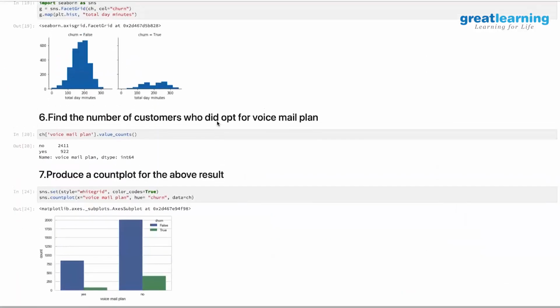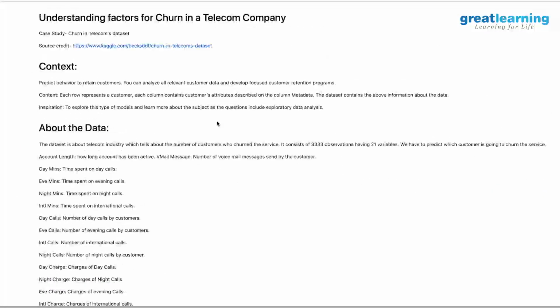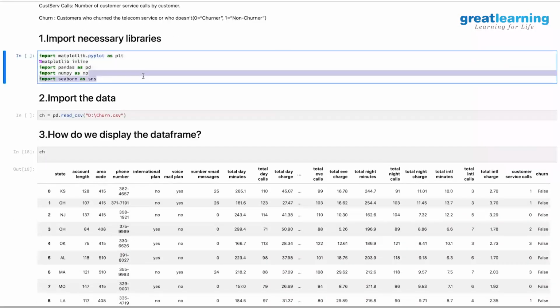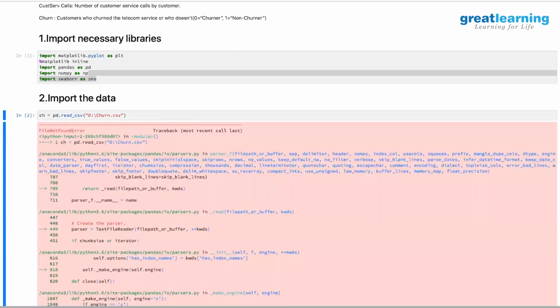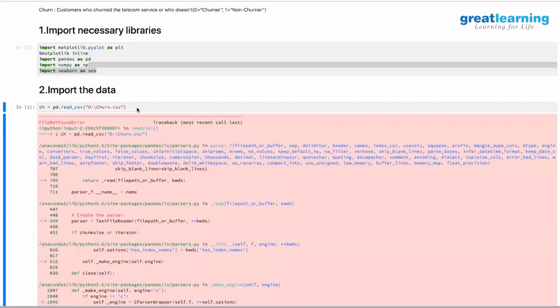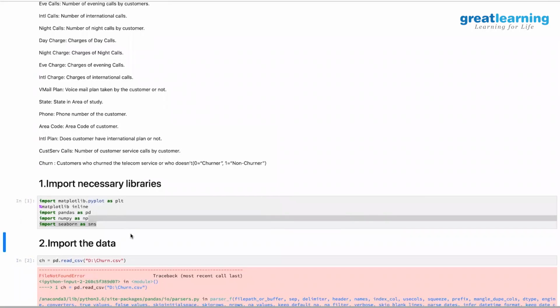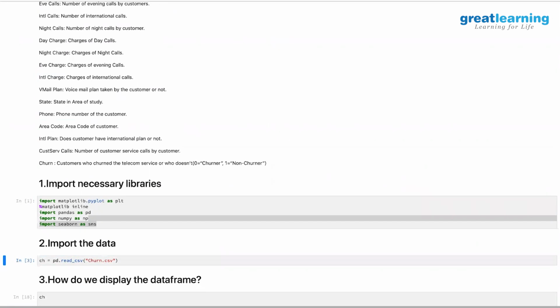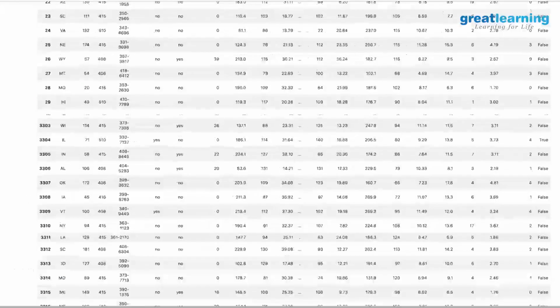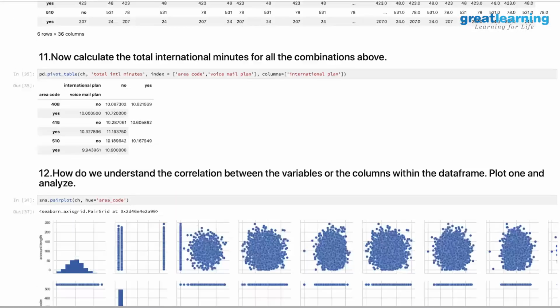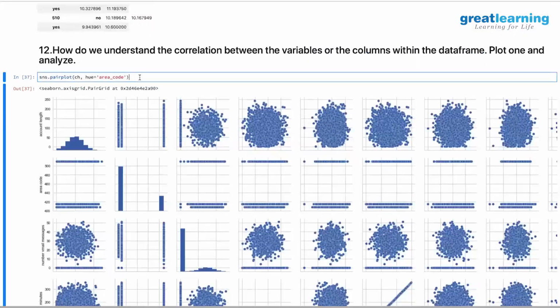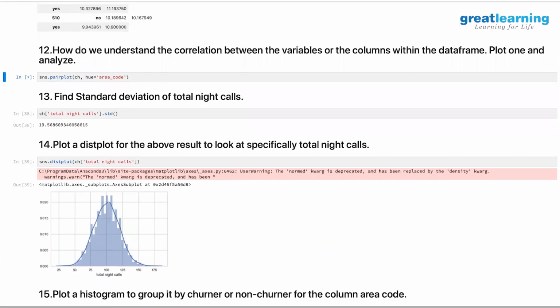If I can run this data, let me see if I can quickly do this piece, run it, and then read the data. Why is it throwing an error? Oh, D. Sorry, I need to see where the file is. It may not be D. Yeah, it did. Good. So let me go here. So you see this chart. Now if I run this,